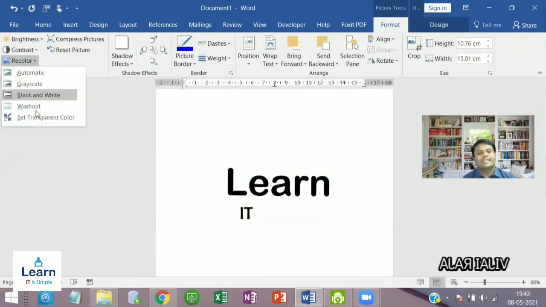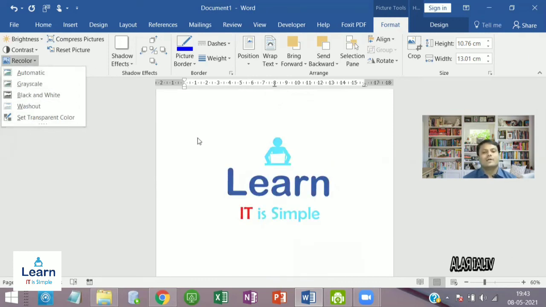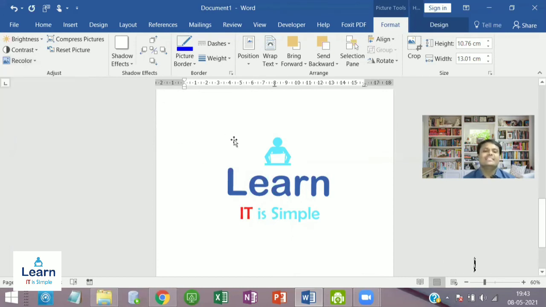If you want to recolor it, that option is also available. If you want to apply any effects, whatever options are available for image editing are all available for the watermark image option.